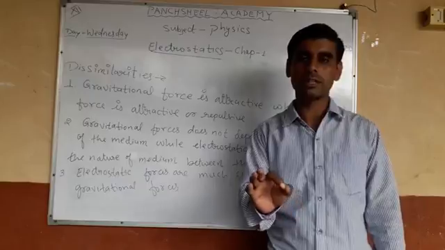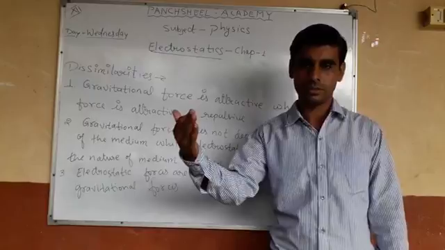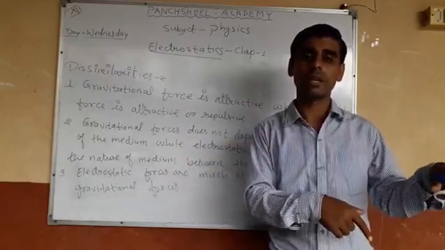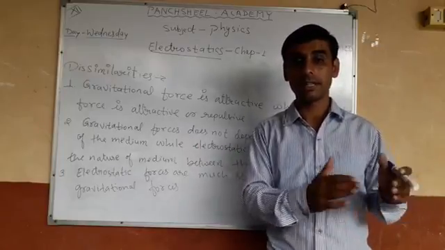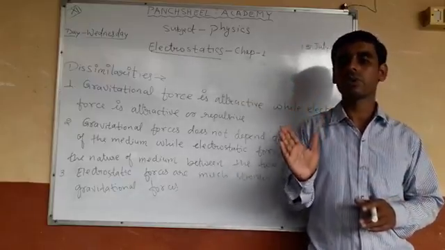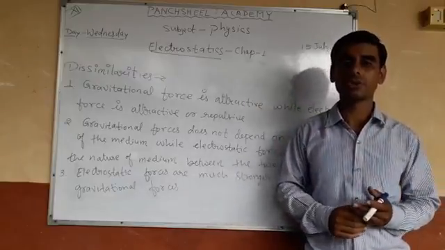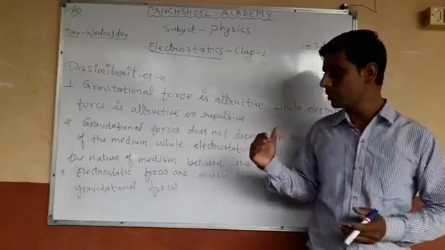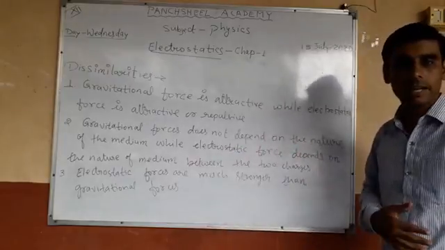Suppose two charges are kept in vacuum, then the electrostatic force is more as compared to if two charges are kept in water, because the dielectric constant of water is 80, so the electrostatic force is reduced by 1 by 80 times the force in vacuum. So this is our second dissimilarity.